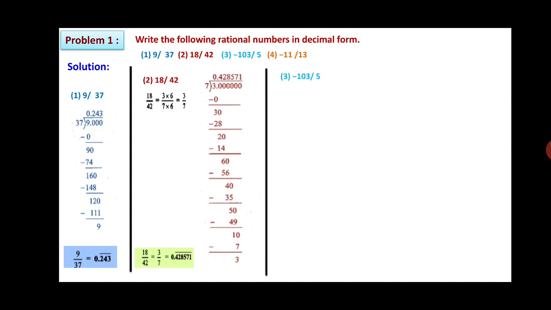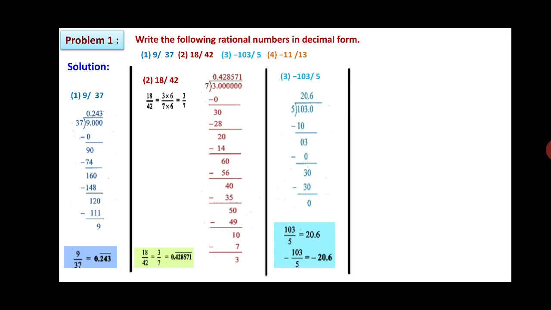Now third one, minus 103 upon 5. Here minus is the given sign, so the minus sign should not be considered and we carry on the division. So 103 upon 5. 5 2s are 10. What is left is 0. Take 3, which is less than 5, so 0 is there. Point sign. Therefore 30. So 5 6s are 30. The remainder is 0. The division is ending here. Therefore minus 103 upon 5 will be 20.6. Minus 20.6 is the answer, since the minus sign is there for this division.